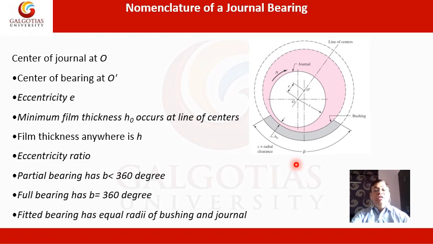Then eccentricity ratio. The partial bearing has less than 360 degrees, the full bearing has 360 degrees, and a fitted bearing has equal radii of bushing and journal. So this is already explained.